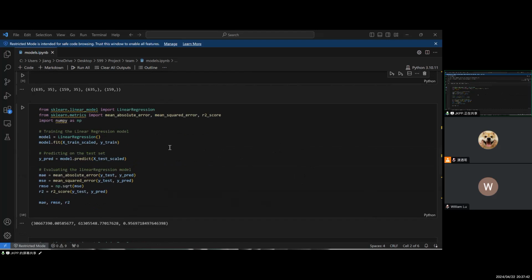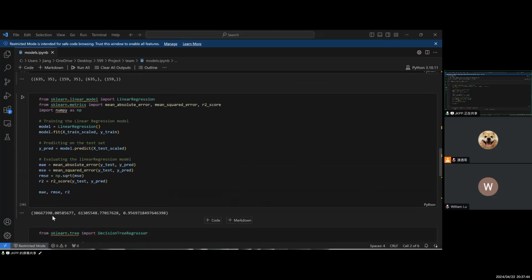For the linear regression model, we got an R-squared score of 0.9567, which means that it explains a significant portion of the variance in the salaries. It's pretty simple, but it has some predictive power, with MAE around $30.7 million and RMSE about $61.3 million.